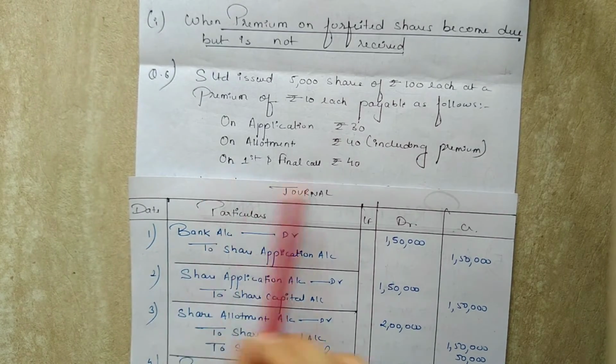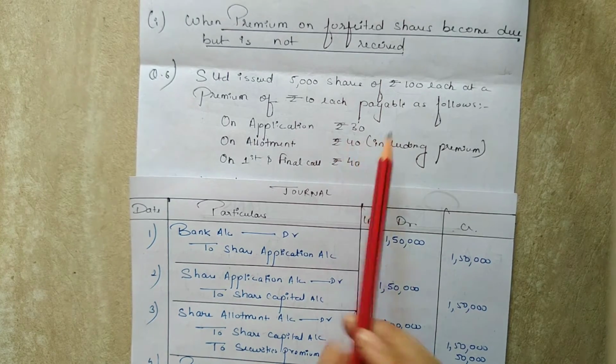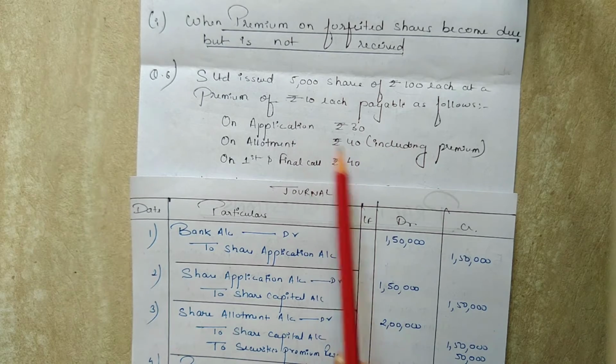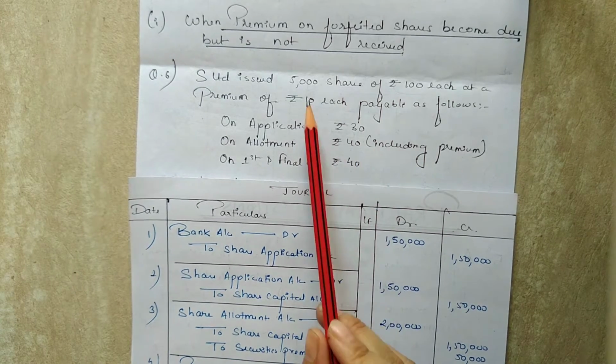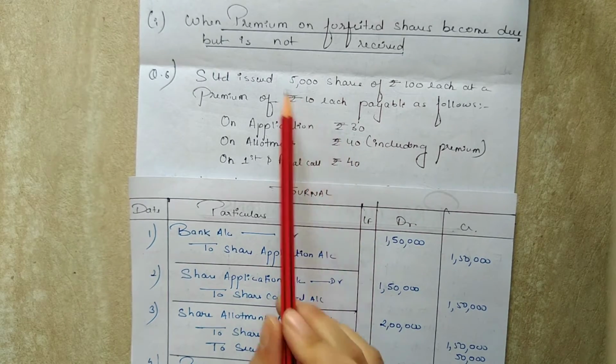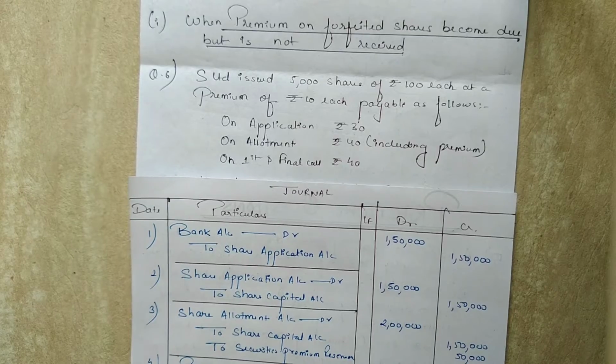Next payment is due on allotment. As we know, allotment money is 40 out of which rupees 10 is premium money. So the total amount due on allotment will be 5,000, the number of shares issued, into 40, which is 2 lakh.